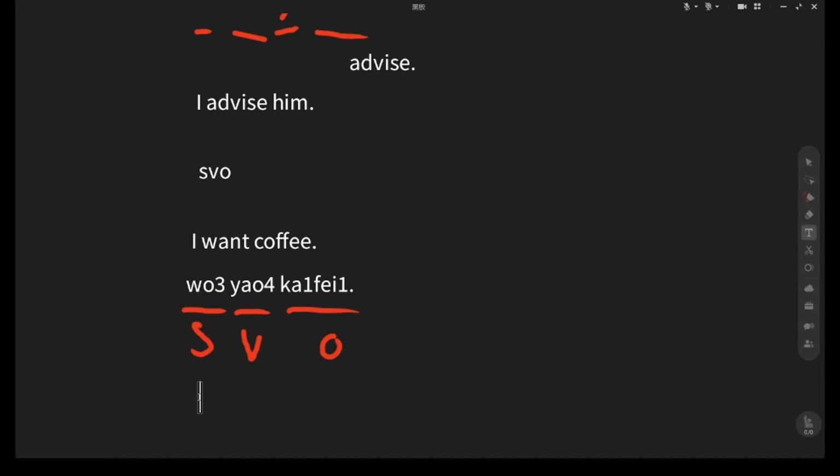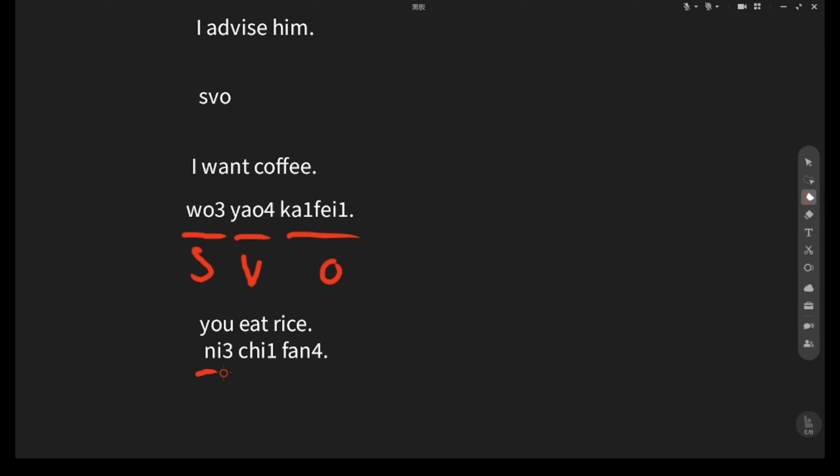Easy. Another example. You eat rice. In Chinese, 你吃饭. You see? 你 subject you, 吃 verb eat, 饭 object rice. So SVO, 你吃饭 means you eat rice. So simple, right?